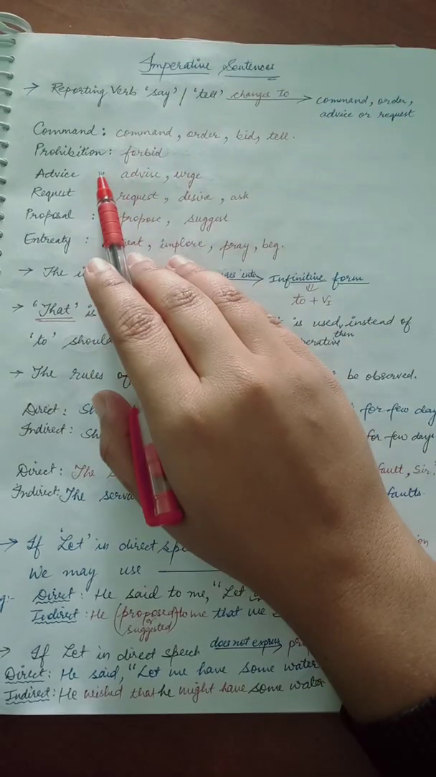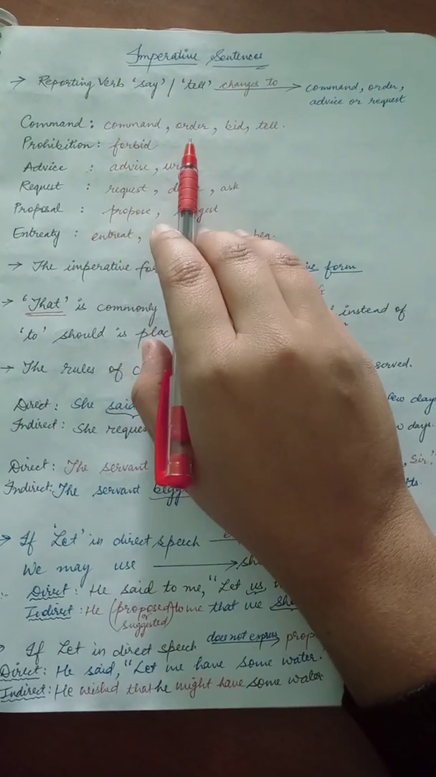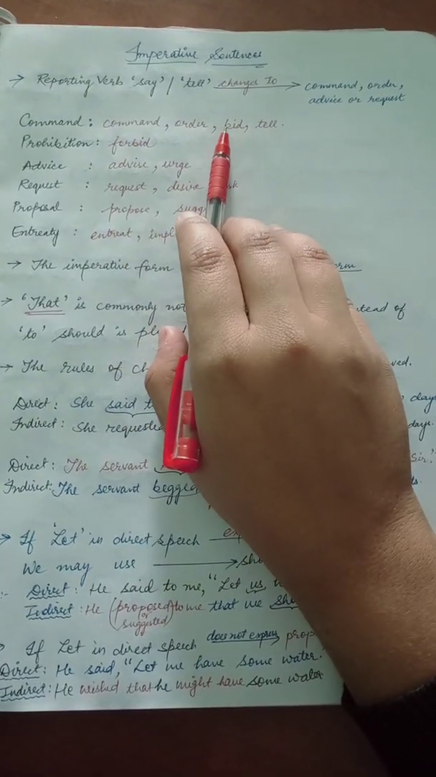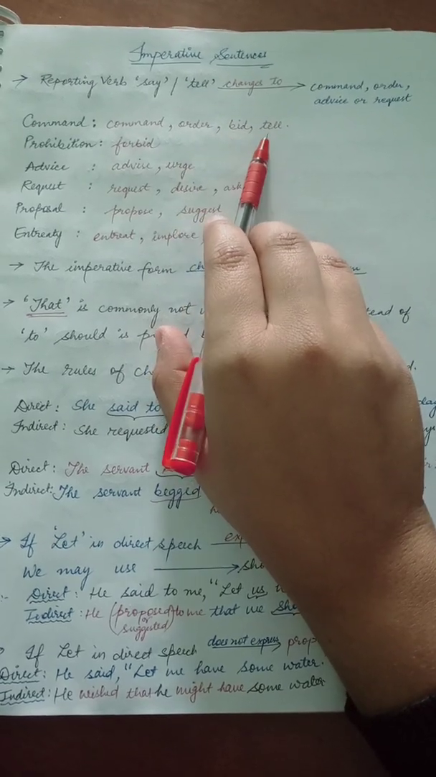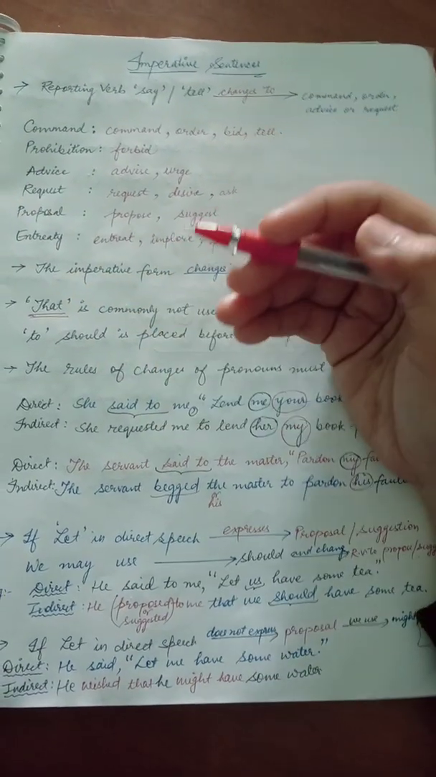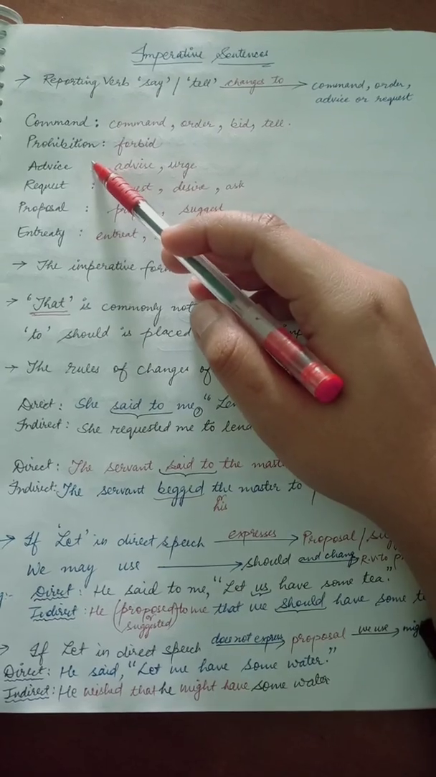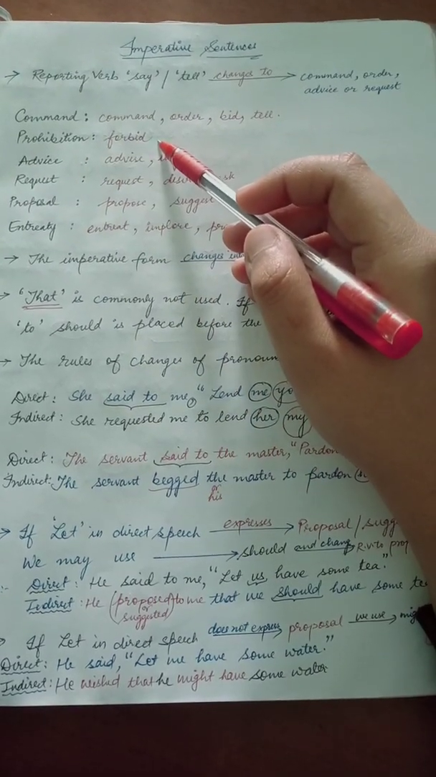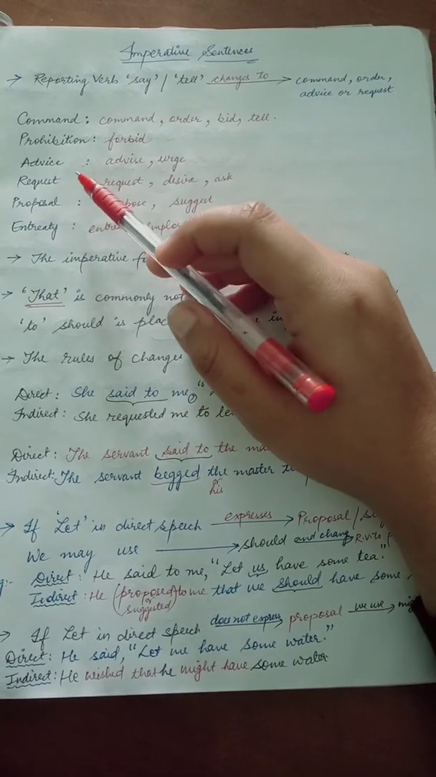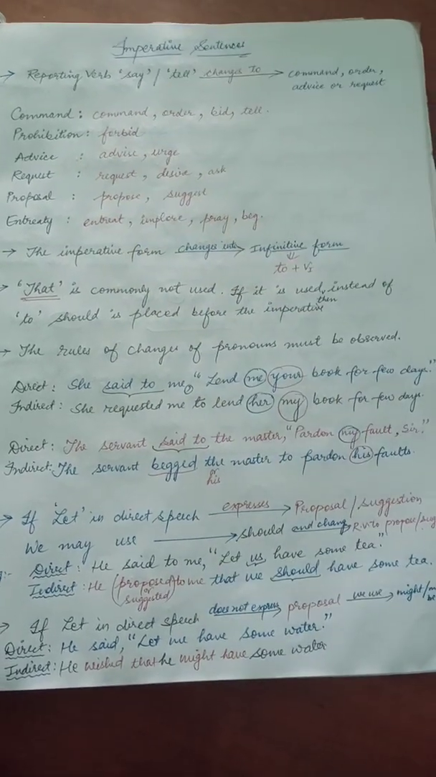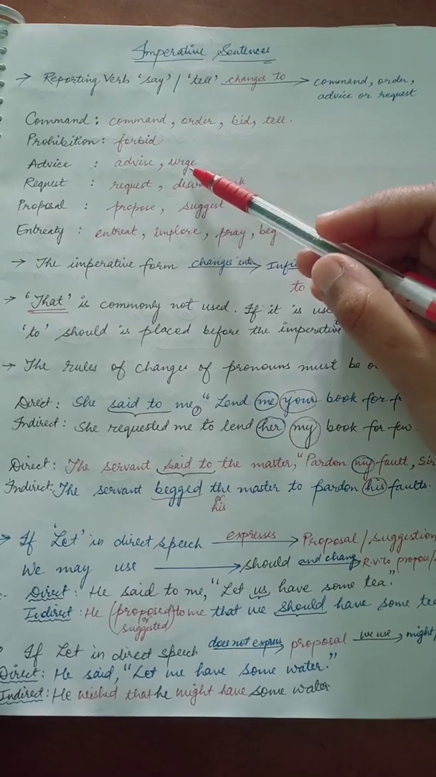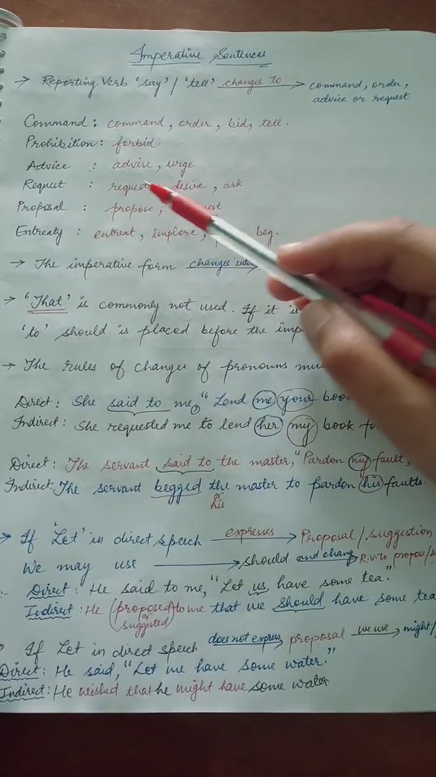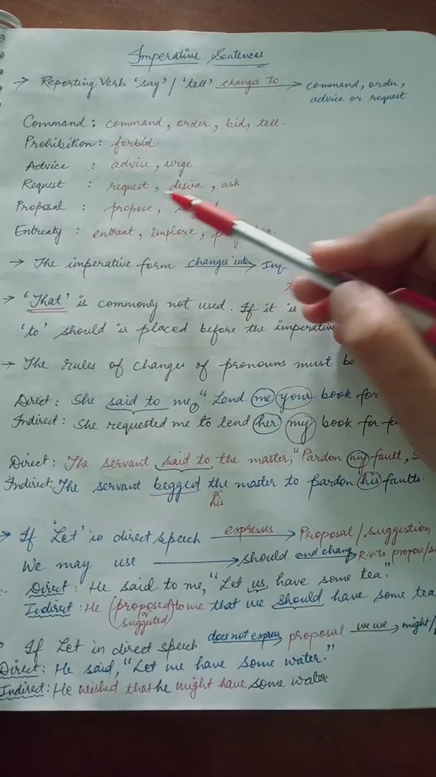Understood? See, in command, what is given? Order must be there, bid, that is bid क्या होता है? बोली लगाना, right? Tell, something is being told in a command way. Second one is prohibition. Prohibition means directly to say no, forbid, मना कर देना किसी चीज़ का. Advice is there, right? Advice you are saying, or urge, you are urging something, requesting something. Request में desire comes, ask, request.